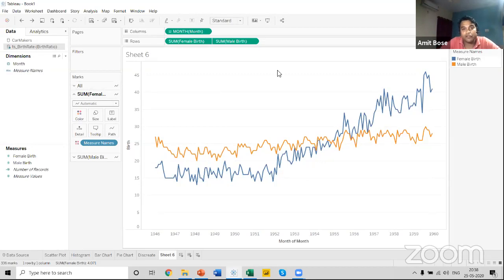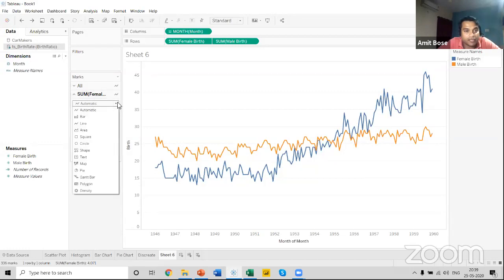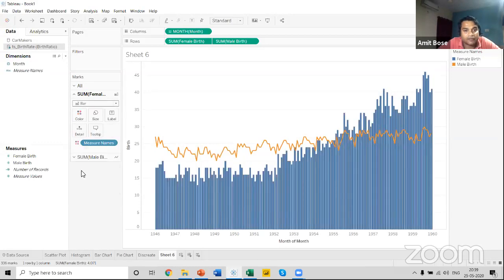As we have used a dual axis, we have a single axis for both the charts. The moment I use a dual axis, we get two different options for two different charts. For the female, I want a bar chart instead of a line chart, so I select the female, click on the downward arrow and select a bar graph.